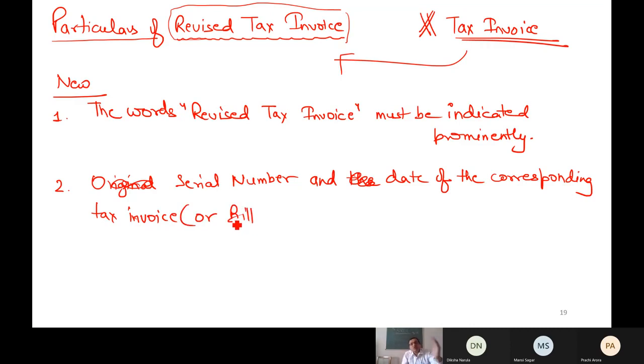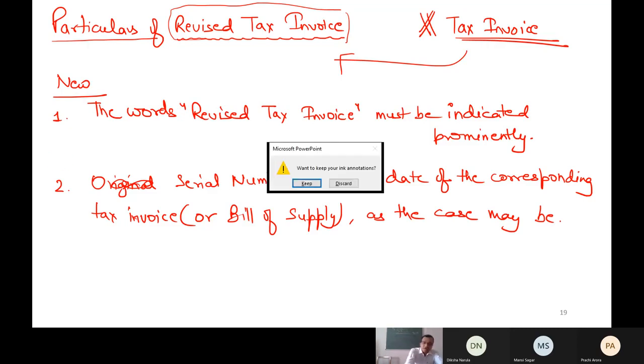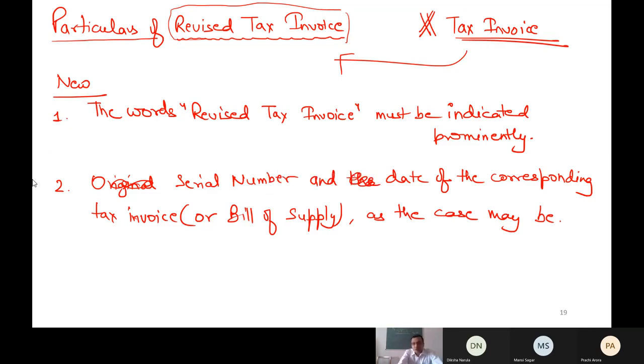Sometimes I don't issue the tax invoice, I have to issue bill of supply. So if I want to issue the revised tax invoice, I have to mention the number of the original bill of supply. It depends as the case may be. In case original was tax invoice, mention that original number. In case original was bill of supply, mention the original bill of supply number. These two things are new, otherwise everything remains same as that of tax invoice. That's it. Please raise your hand. My revised tax invoice concept is over from my side.